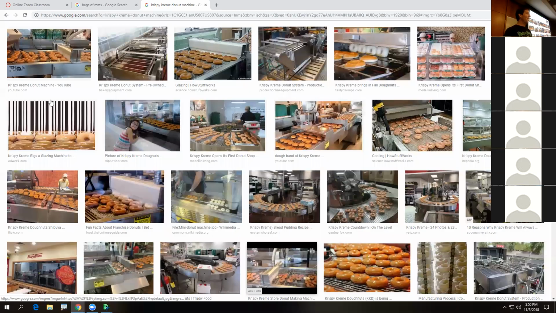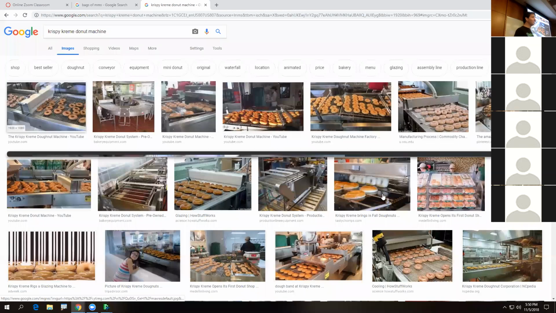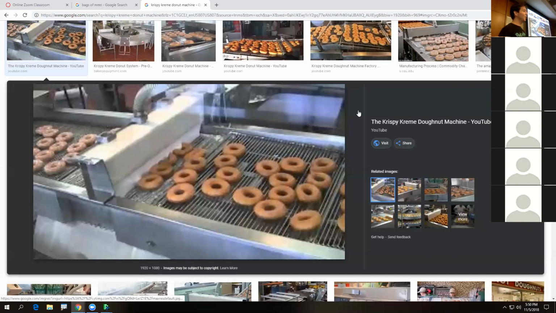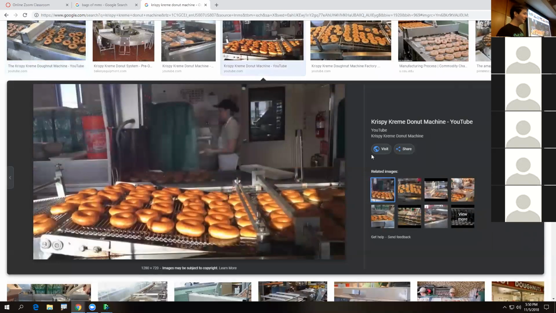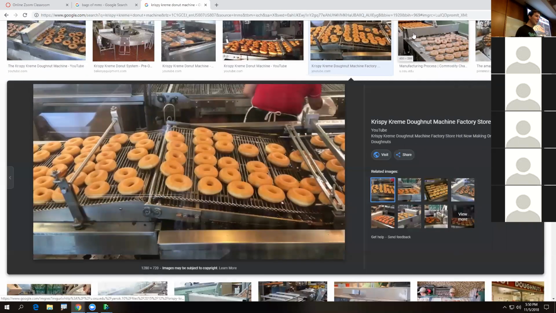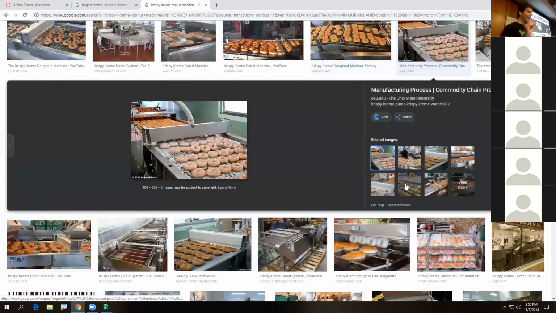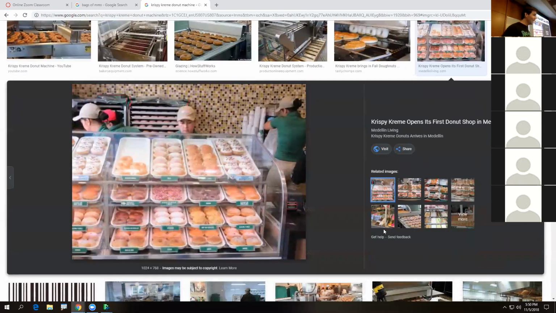So anyways, we have the donut machine now, and this donut machine is going to have a different level of quality. I want to try one of those right there. I'd eat it right now. Let it burn my mouth. Man, I'm so hungry today. So the donut machine is probably going to have a different level of quality than our donuts that don't come from the donut machine, right?